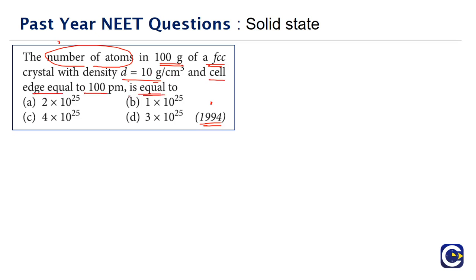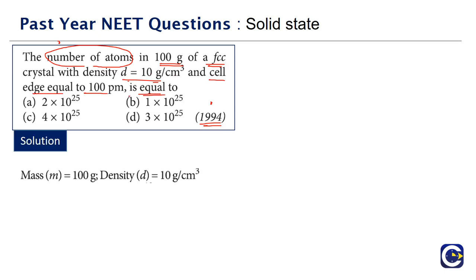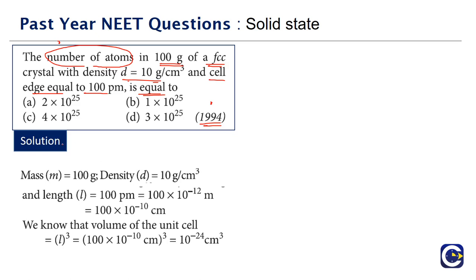Let's look at how we proceed in solving this question. What is the given information with us? They are giving the mass. The total mass of the substance in our hand is 100 grams. Density is 10 gram per centimeter cube. And edge length is given as 100 picometer. Since the density is in gram per centimeter cube, we will look at this in terms of centimeters. It is 100 into 10 power minus 10 centimeter.